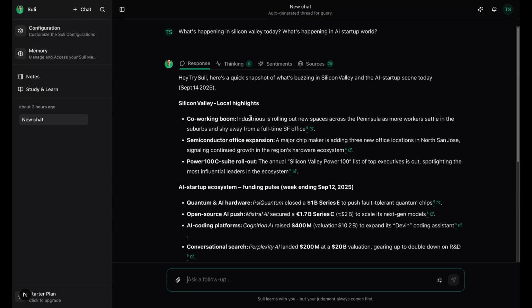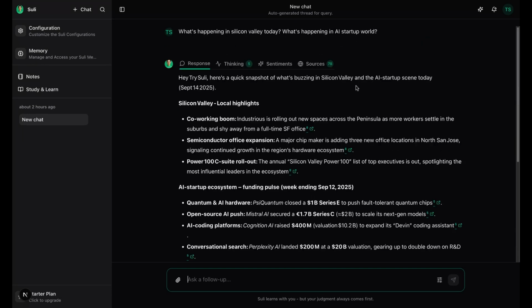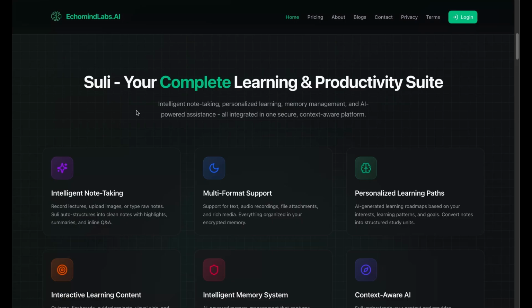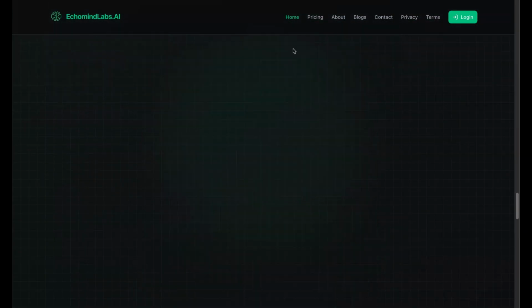Finally, I return to chats to wrap up. From here, I can start fresh, revisit any thread, or switch seamlessly into memories, notes, or my roadmap. One unified interface, always grounded in the right data. Suli helps you think faster with real-time, verifiable answers. Remember more by organizing and chatting with your knowledge, and learn smarter by turning work into actionable roadmaps.